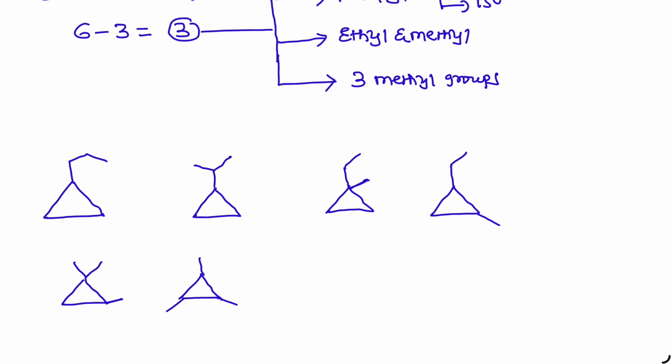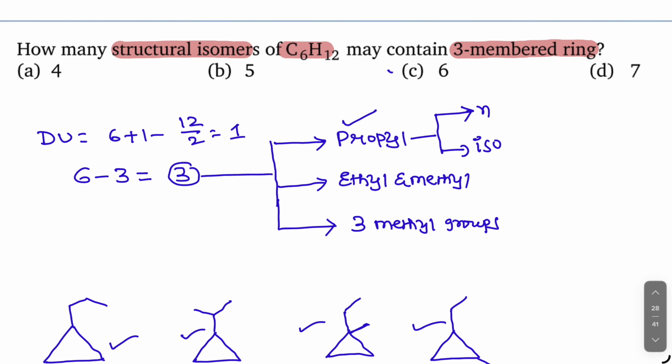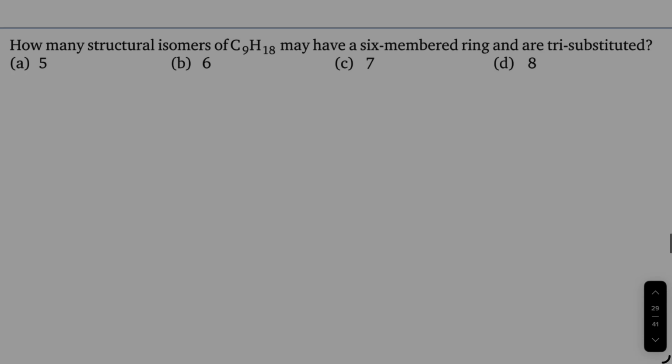But here when we do it systematically, we are getting 1 2 3 4 5 6, totally 6 isomers we are getting. So the answer must be 6. So the given answer is C. So that is 6 isomers. See, systematically if you proceed, you will get the correct answer.